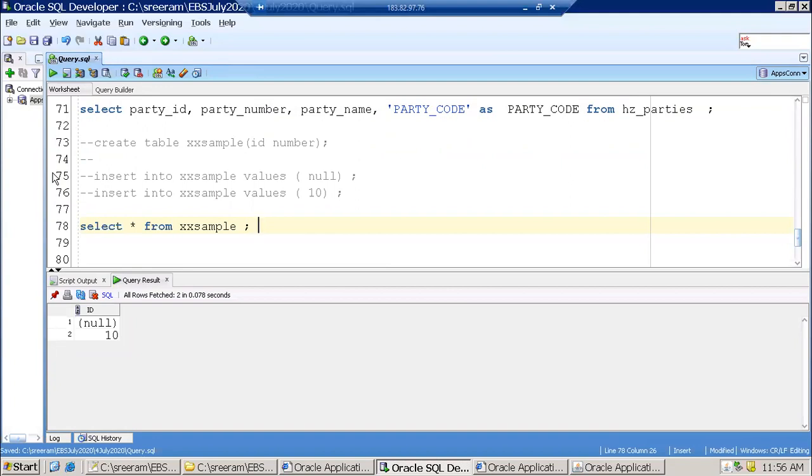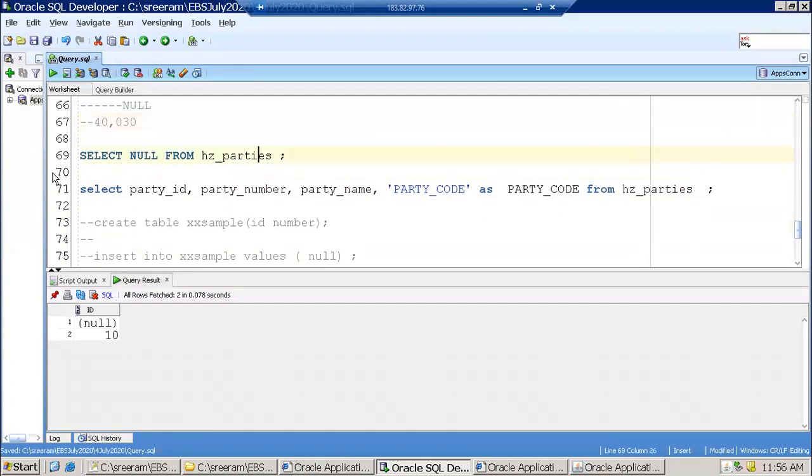Null plays a crucial role. In that table there are 40,000 something records, so that many static nulls are given, right? Yes, this is giving 40,030 records.